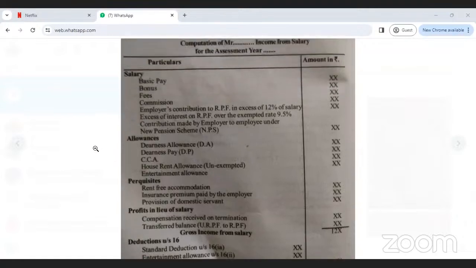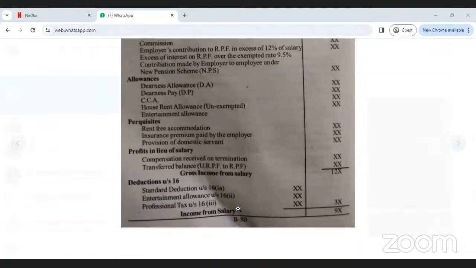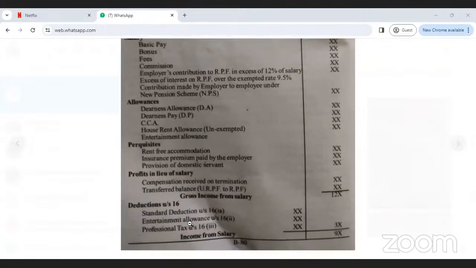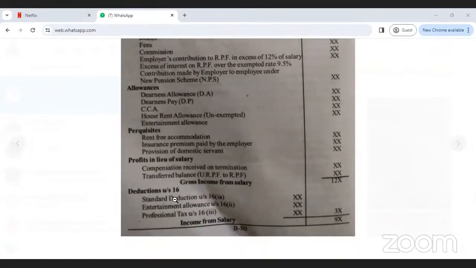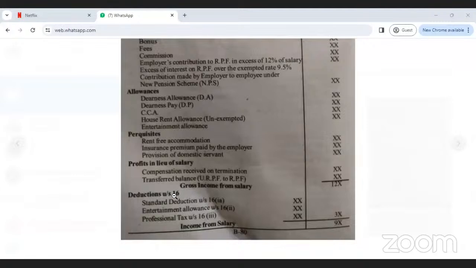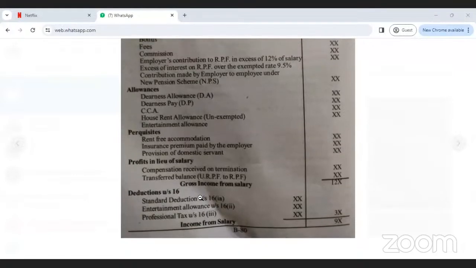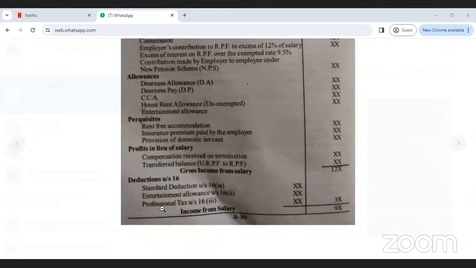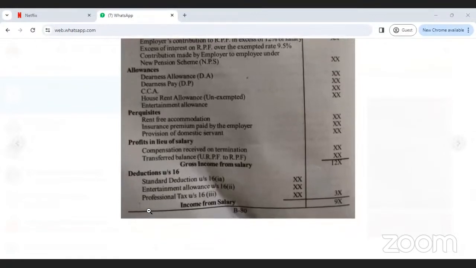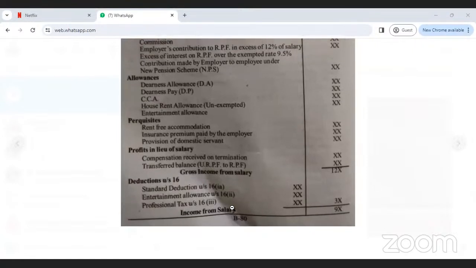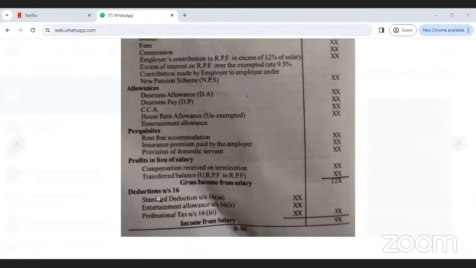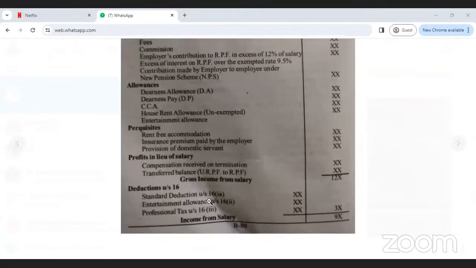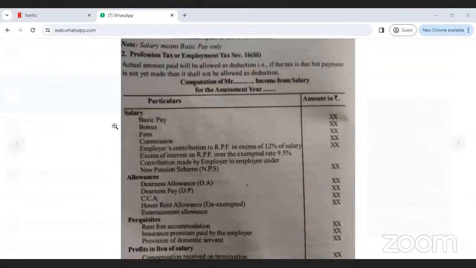Okay. Now, this is the procedure after this to get the income from salary. Gross income from salary minus deductions under section 16. How many deductions under section 16? Three deductions. What are they? Standard deduction 16(1), entertainment allowance 16(2), professional tax 16(3). Okay. So now you know the standard deduction and professional tax. You don't know about the entertainment allowance yet. Next topic, just 1 minute.